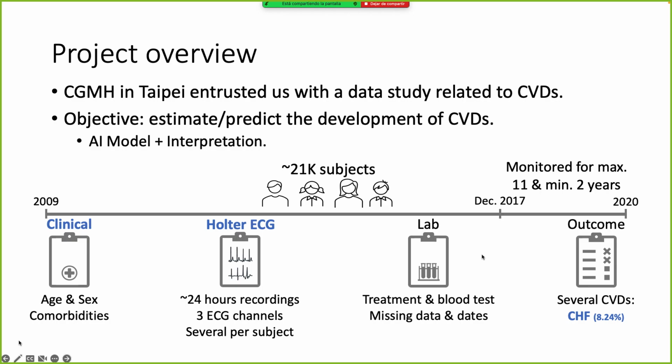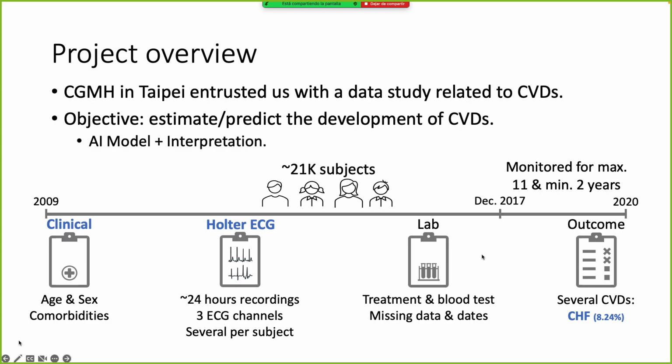So, the project overview. This comes from a hospital, Chang Gung Memorial Hospital in Taipei, that entrusted us with a data study related to cardiovascular disease. The objective of the project was to estimate or predict the development of cardiovascular disease using AI models and providing some interpretation for them.